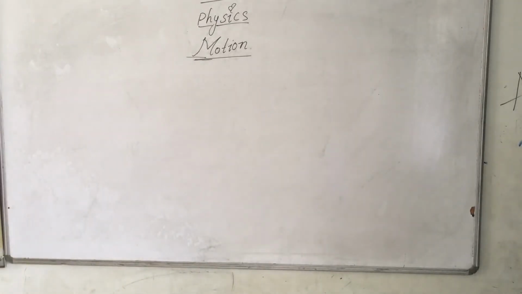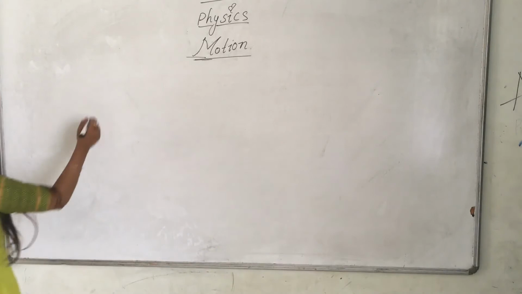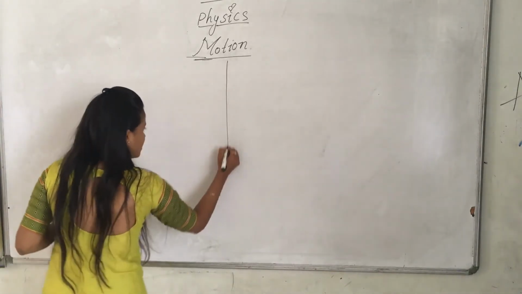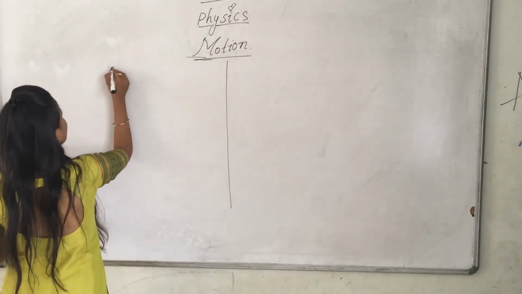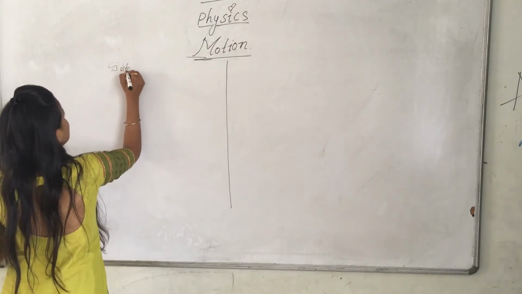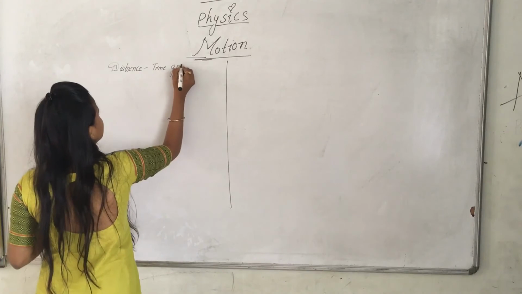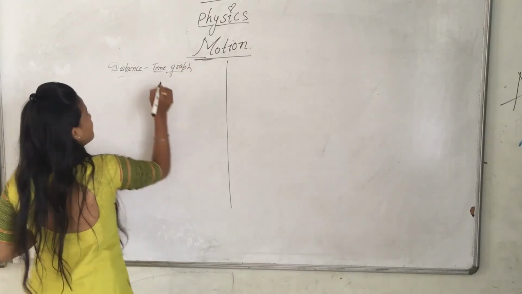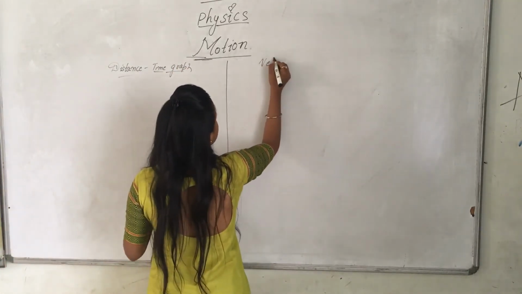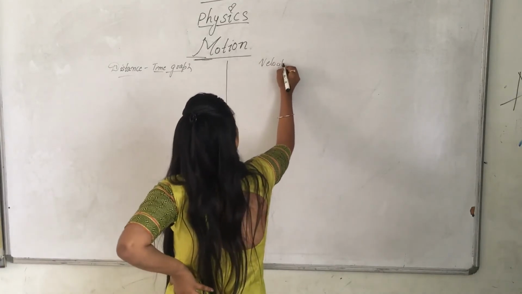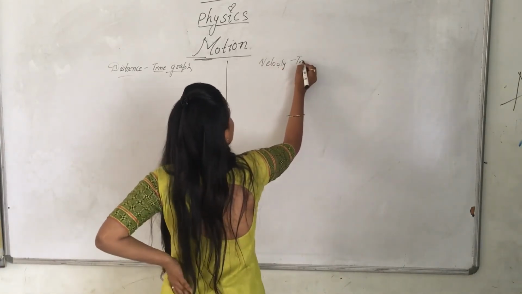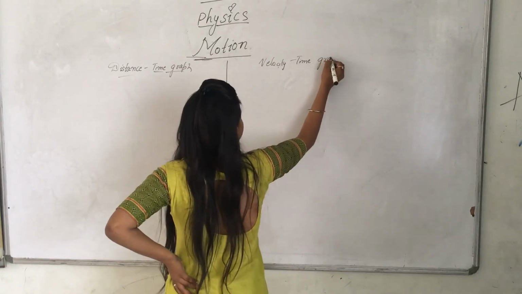Okay, distance time graph and velocity time graph. Here I will keep the distance time graph. Here I will draw the distance and time graph, and here the velocity time graph. Okay.